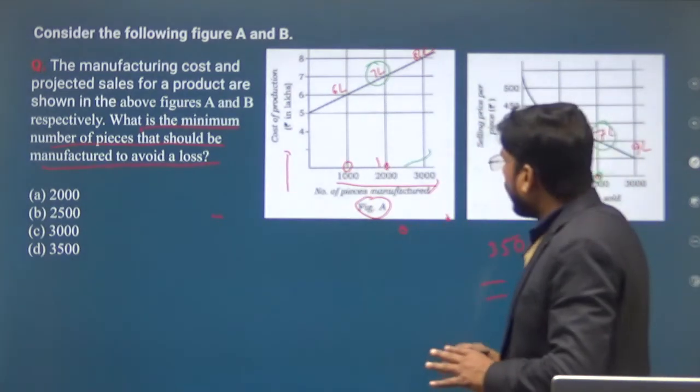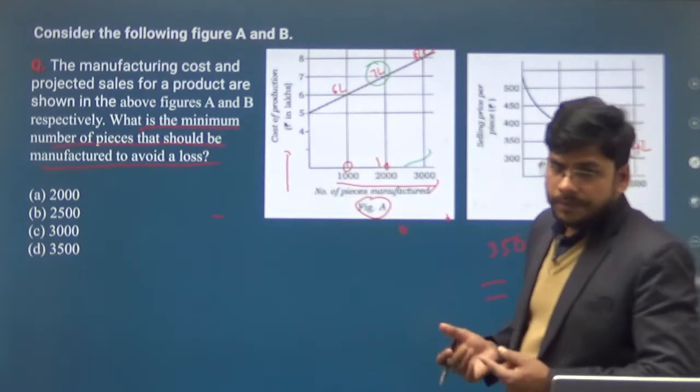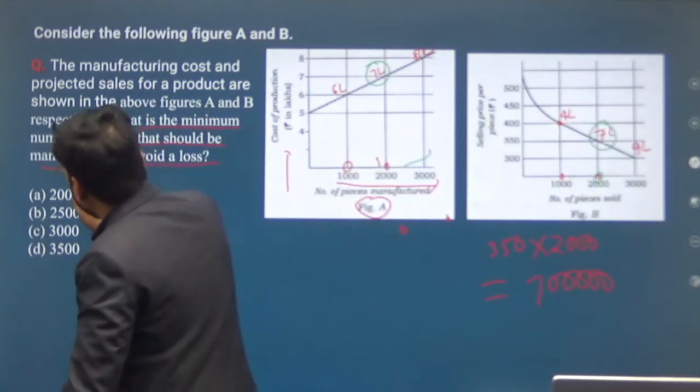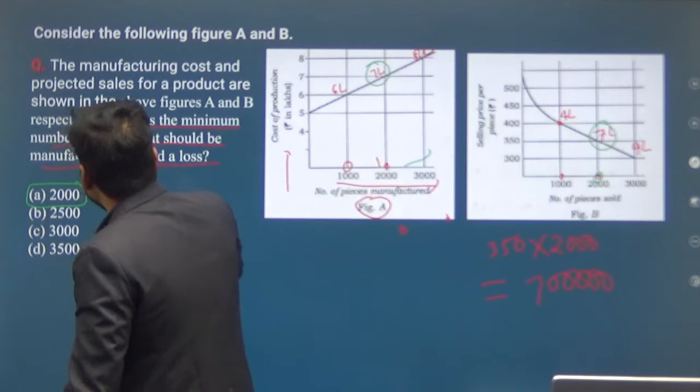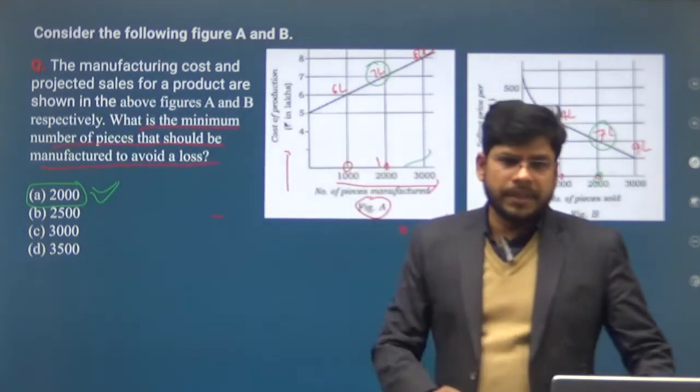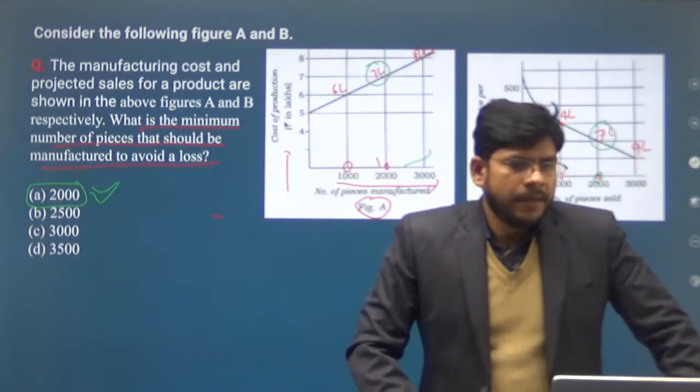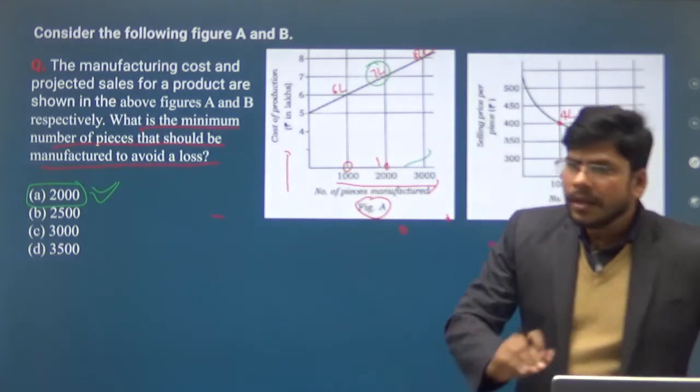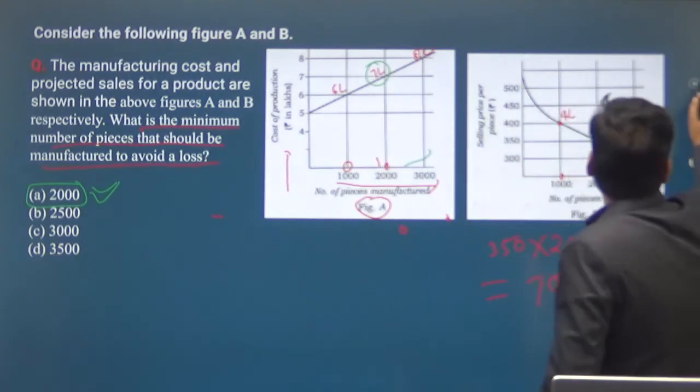So how much quantity should you produce? 2000 quantity you should produce to avoid any loss. So option A will be the right answer. Clear? Okay. Now the next question.